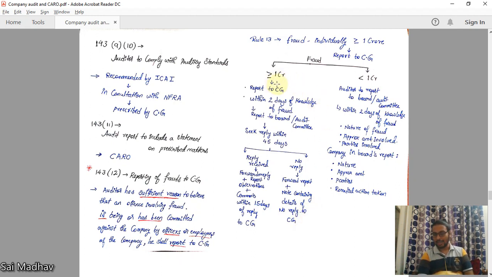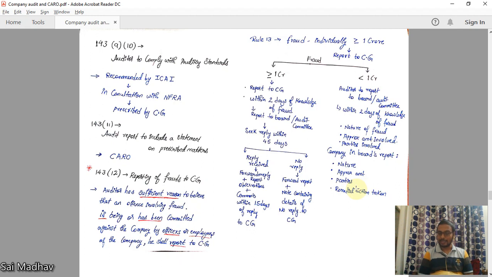This is for amounts greater than or equal to 1 crore. For less than 1 crore, there is no need to report to the central government. Within 2 days of knowledge of fraud, you should report to the board or audit committee as said above. So your work is done here. What to include? Nature of fraud, approximate amount involved, parties involved. You should write this to the board. In the board's report, the company is to include nature of fraud, approximate amount involved, parties involved, and remedial actions taken.